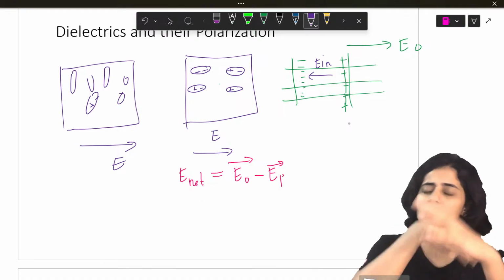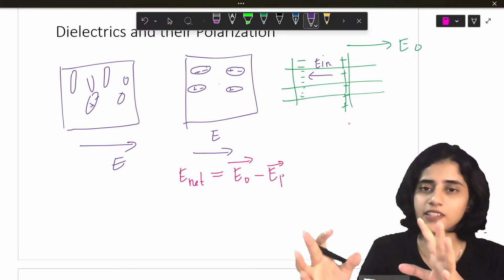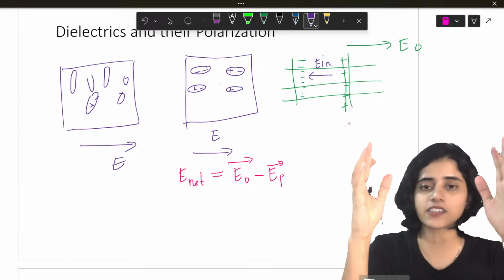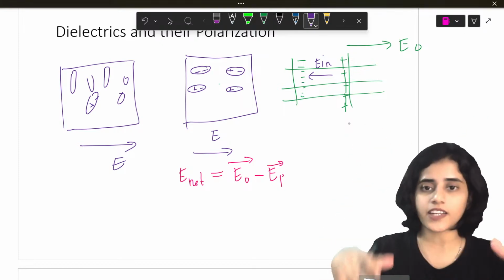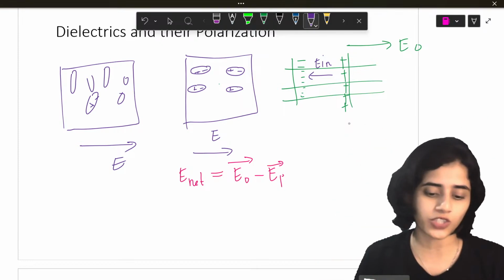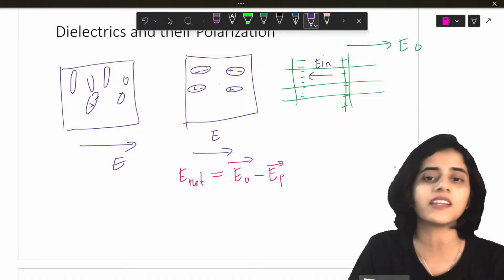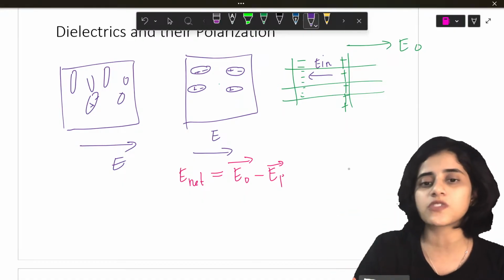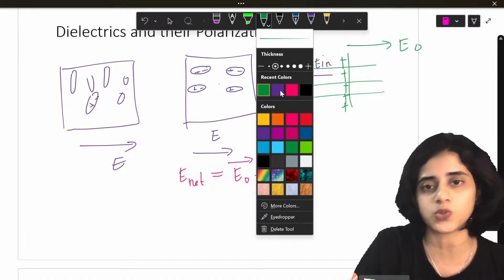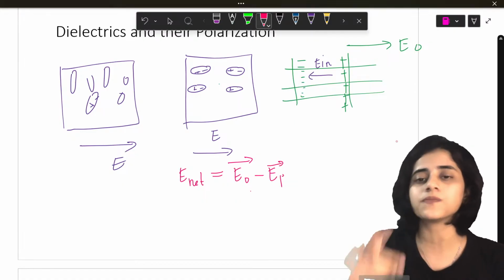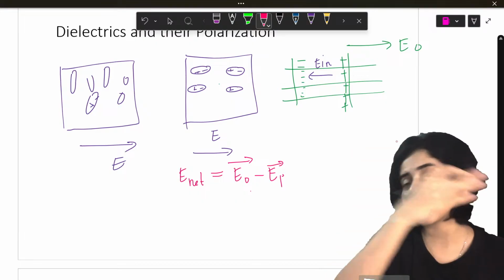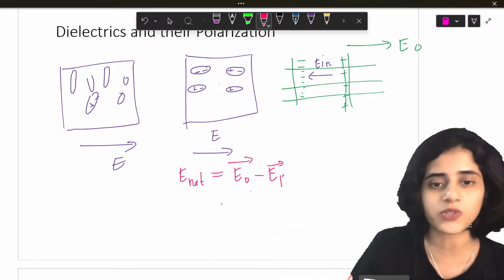So what happened? There were so many random charges. You applied an electric field. Inside the dielectric, the charges got arranged and they produced an induced electric field. So that is this induced electric field. So the net electric field is basically the difference between the applied electric field and the induced electric field.